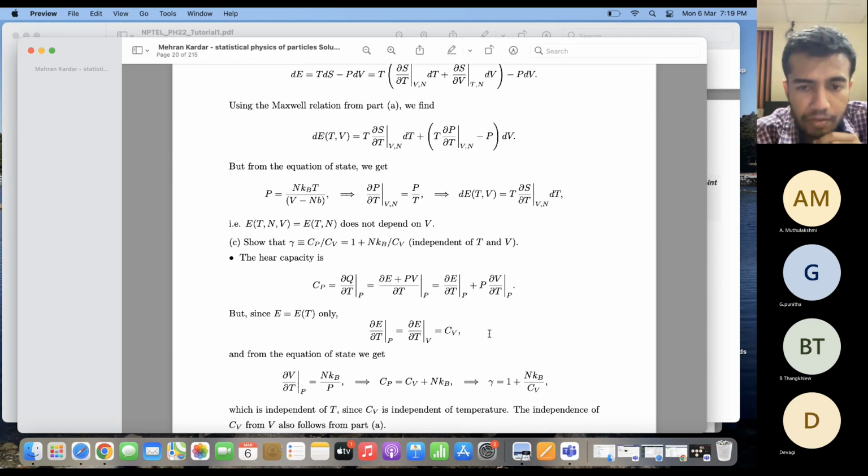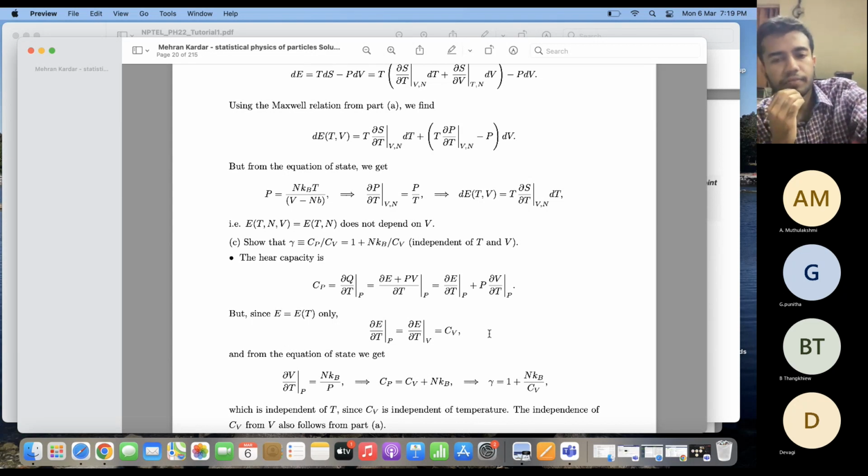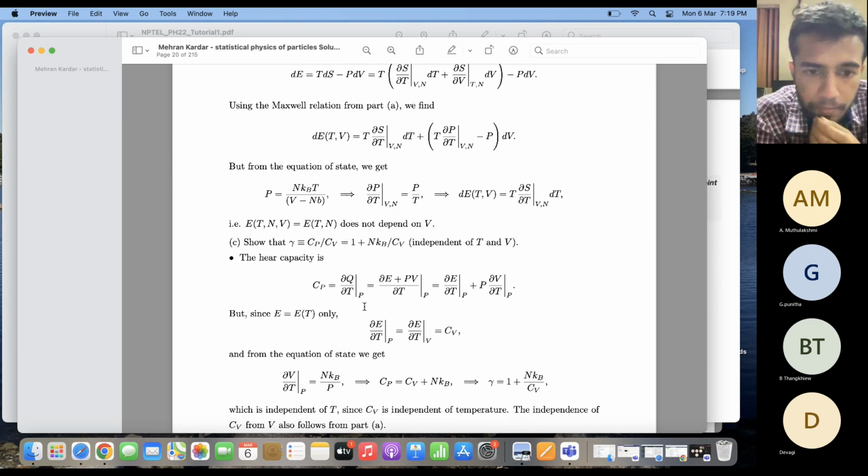So next we are told to calculate the ratio of the specific heats at constant pressure and constant volume for this hard-core gas. The heat capacity at constant pressure is nothing but ∂Q/∂T at a given P. Using the first law, this can be written as ∂E/∂T at constant P plus P ∂V/∂T at constant P. But since E is a function of temperature alone, ∂E/∂T at constant P is equal to ∂E/∂T at constant V, which is equal to Cv.